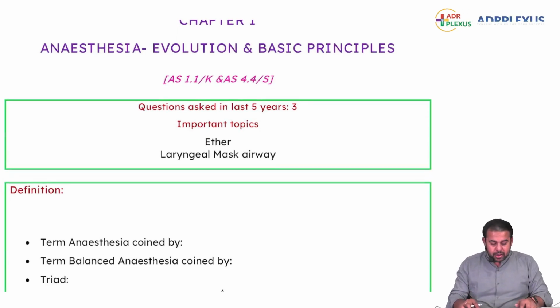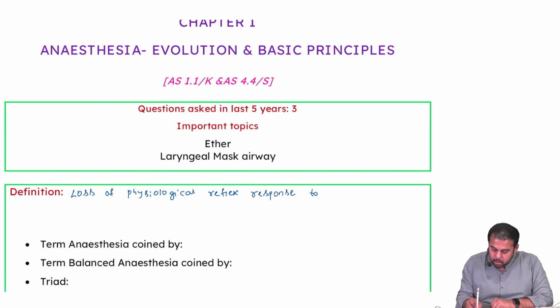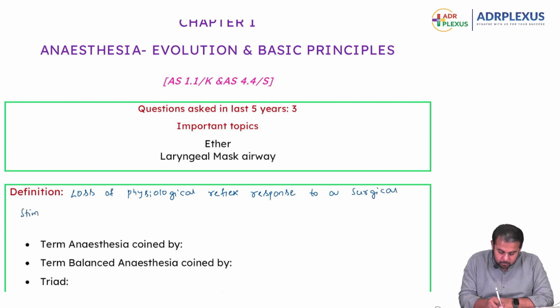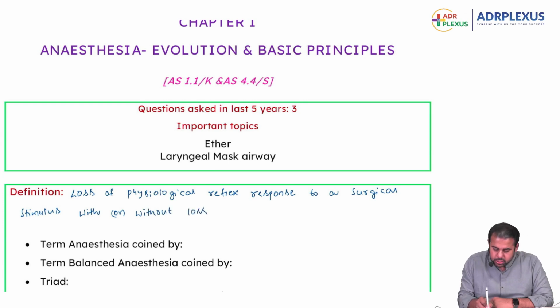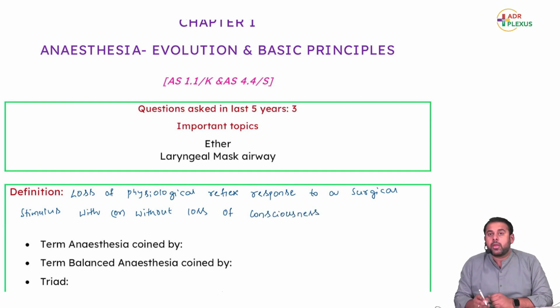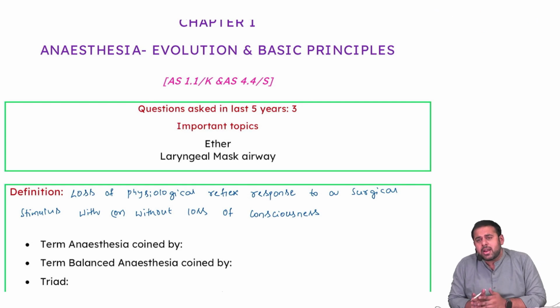So write down the definition of anesthesia: loss of physiological reflex response to a surgical stimulus with or without loss of consciousness. So what does that mean? With loss of consciousness it is general anesthesia, without loss of consciousness it is regional anesthesia.